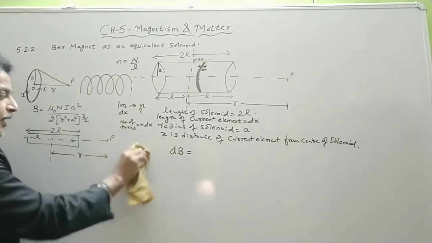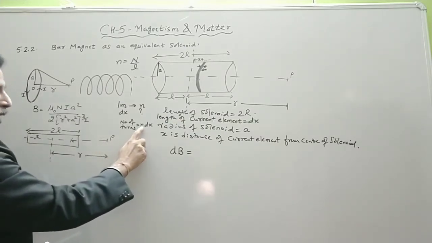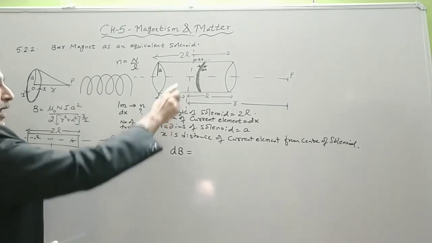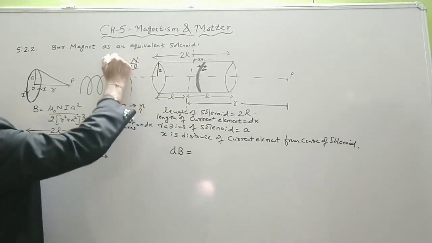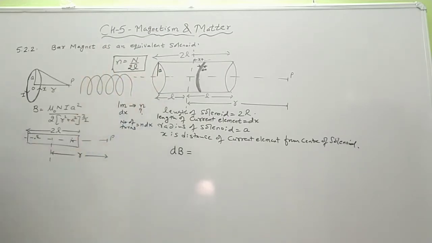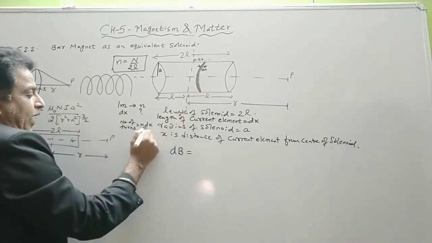Small n can be replaced by capital N upon 2L, the total length. So the number of turns in this element is n into dx.